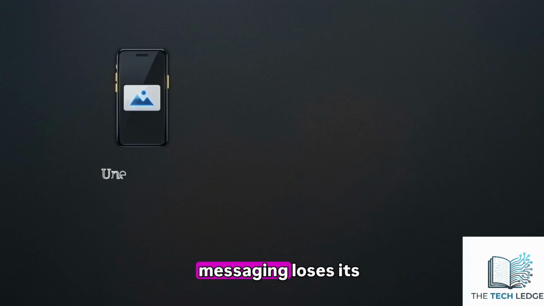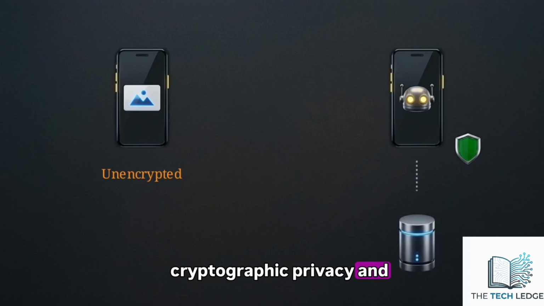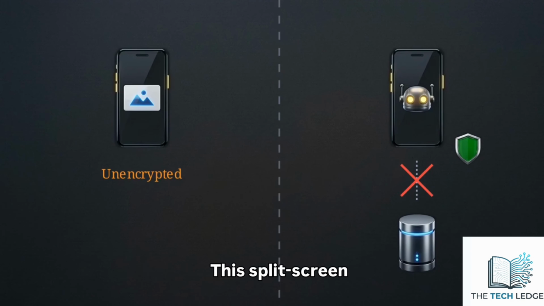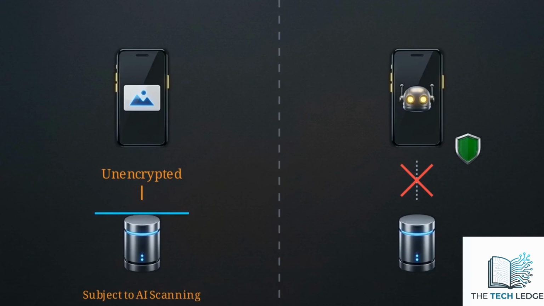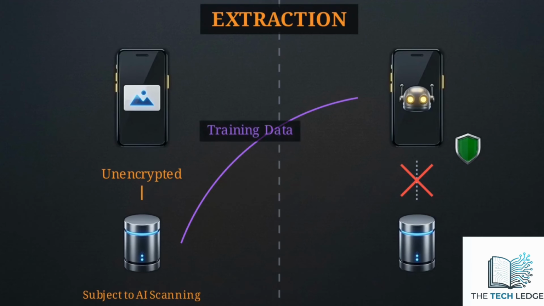While human-to-human messaging loses its encryption, Meta guarantees absolute cryptographic privacy and strictly forbids server logs for its WhatsApp incognito AI chatbots. This split-screen diagram highlights the divergence. On the left, highly intimate human emotional exchanges are constantly surveilled, archived, and scanned. On the right, synthetic interactions with corporate bots are granted absolute secrecy. The reason for this asymmetry is extraction. To build these autonomous bots, companies require massive volumes of unedited human data, harvested from the unencrypted channel on the left.